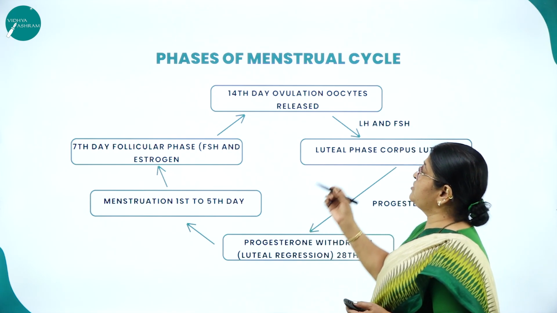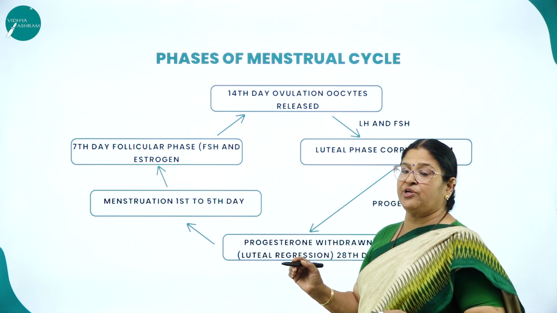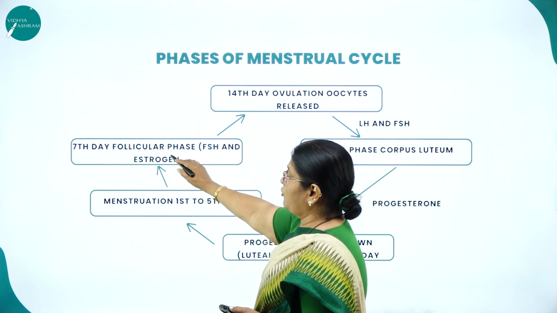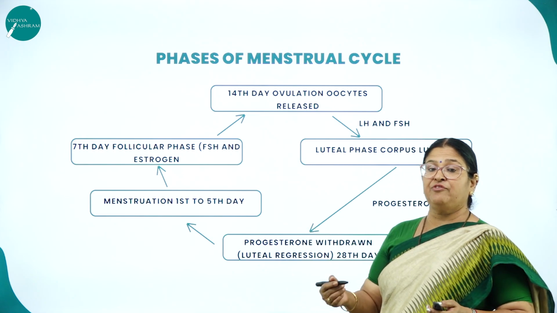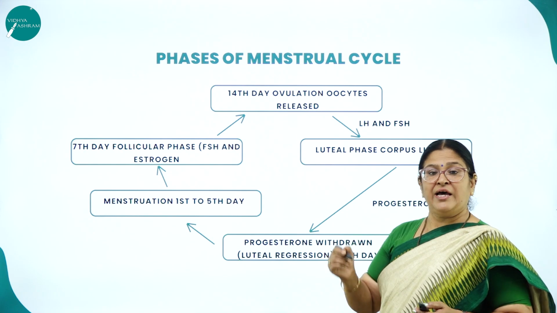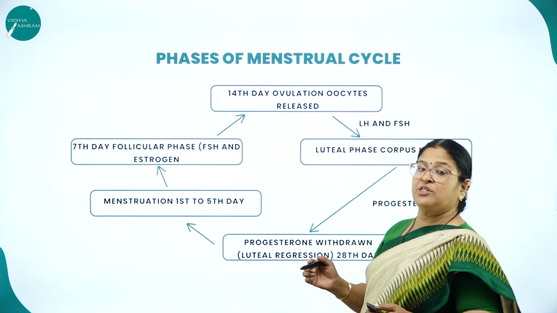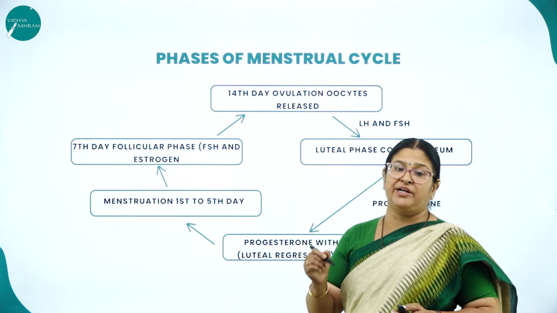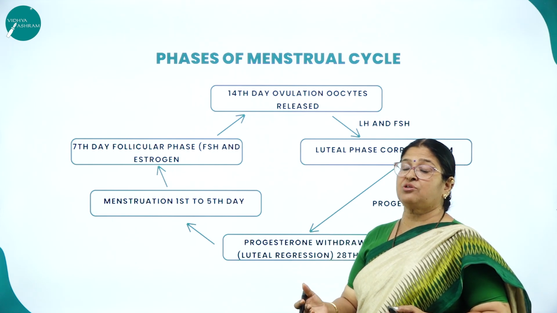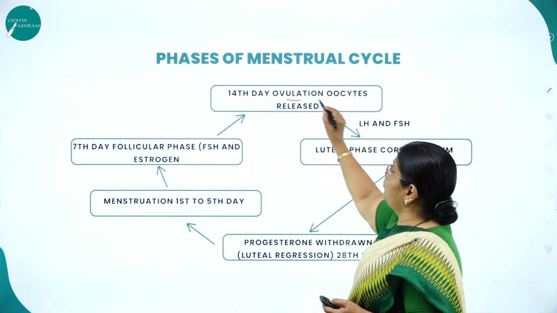So the stages of menstrual cycle, here you can see the first stage is the menstruation stage, which is going to last for 1 to 5 days, and here you can see the follicular phase where the Graafian follicle is going to develop, and when the completely developed Graafian follicle happens on the 14th day of the menstrual cycle, there is a release of the ovum, which is a very important event in the menstrual cycle, which is called ovulatory phase, and the process of expulsion of ovum from the mature Graafian follicle is called ovulation.